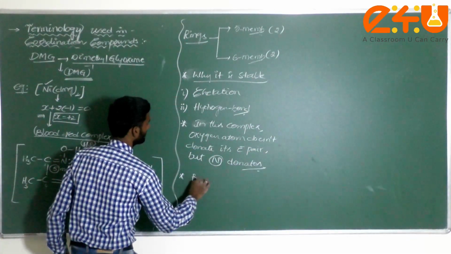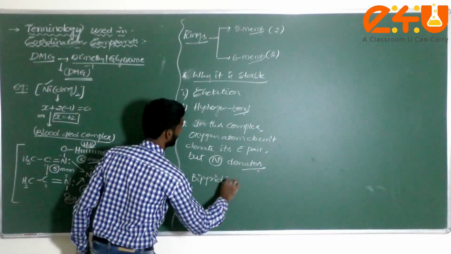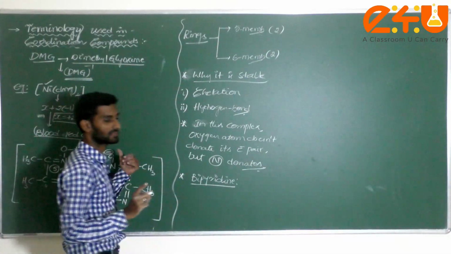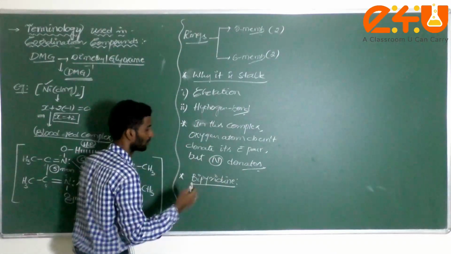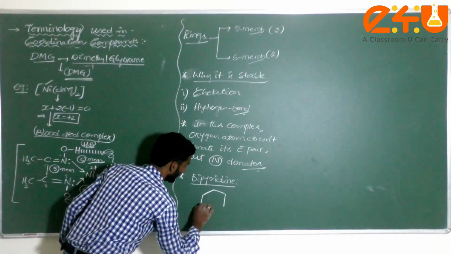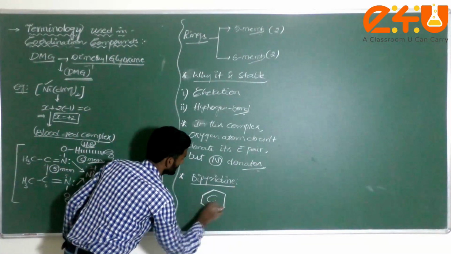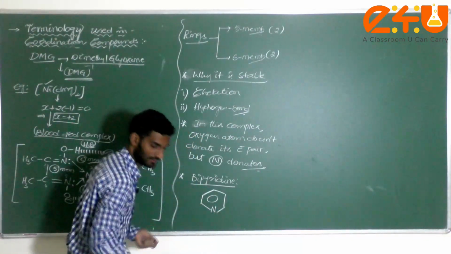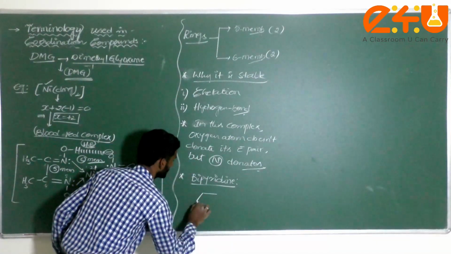Next one, bipyridine. We can write it. Bipyridine. Generally, pyridine already comes under neutral. It is bipyridine. How? This one. How many rings? Bi means 2. I can write here 2 rings. This is one. Next one. You can write like this slide, then you will understand.